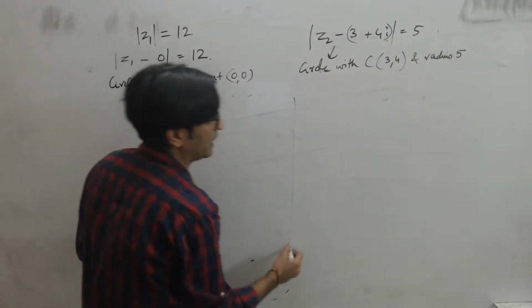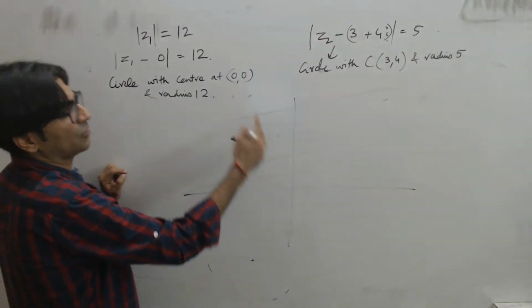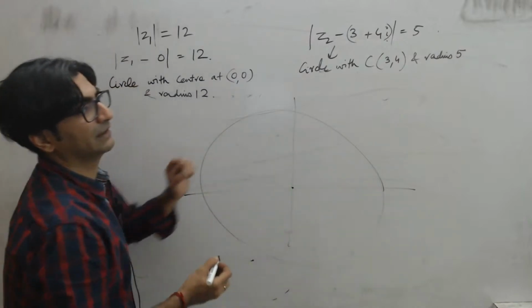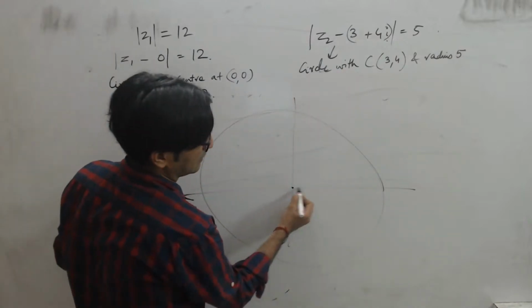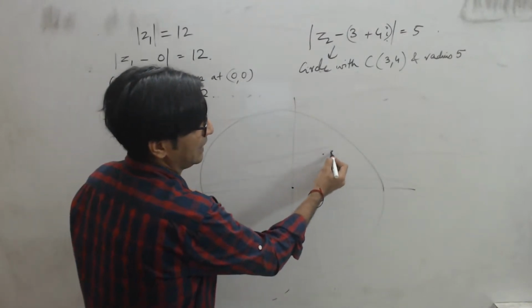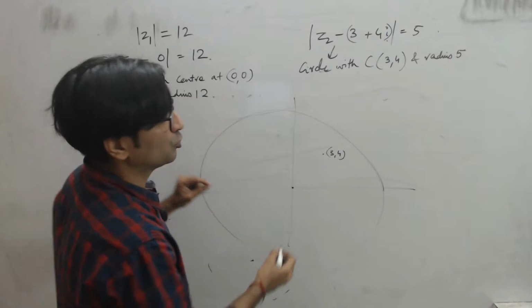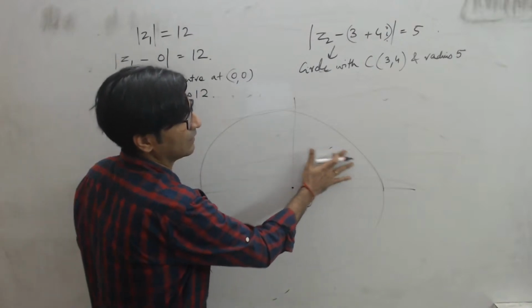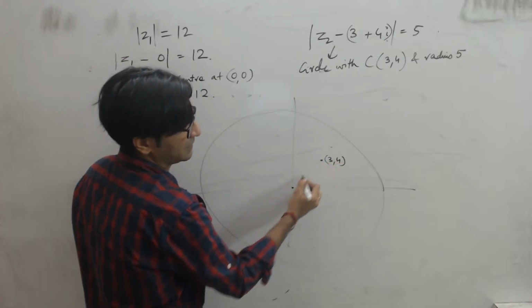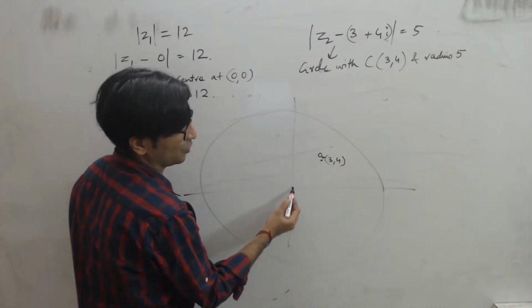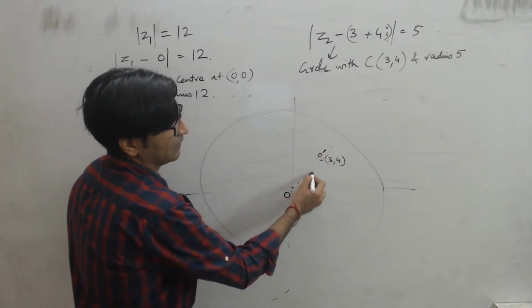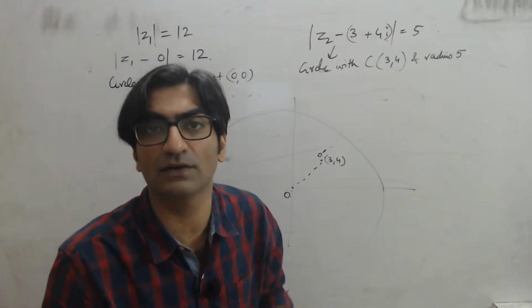If you understand this, let's plot this. So one has origin at 0, 0 and big radius 12, right? The second one has center at 3, 4, somewhere here, and it has a radius of 5. By the way, if you imagine 3, 4, what will be its distance from the origin? 3 square plus 4 square. Let's say O dash is the center and this is O. So what is the distance of O dash from O? It will be root of 3 square plus 4 square. It turns out that's 5.